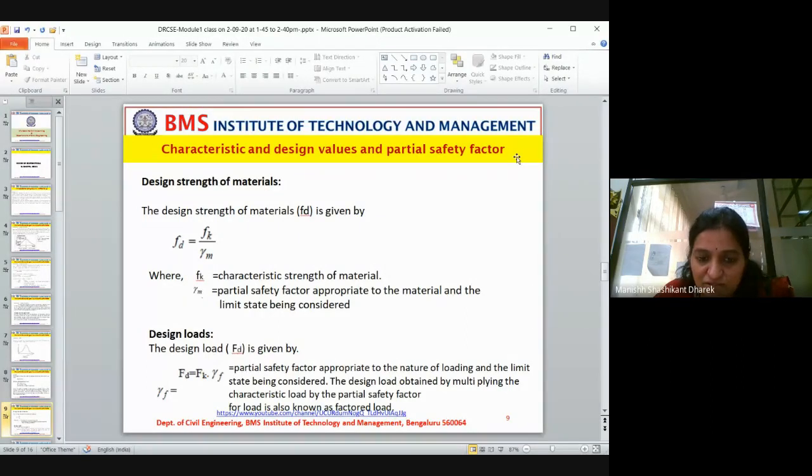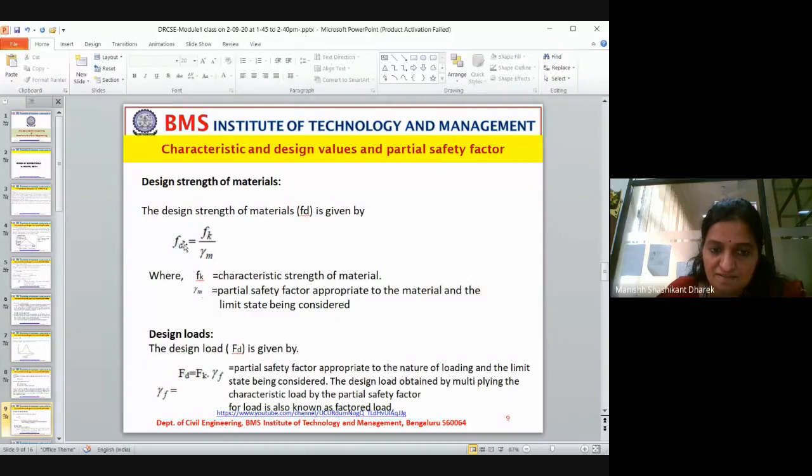For now, let us take the design strength of concrete, fck into d.